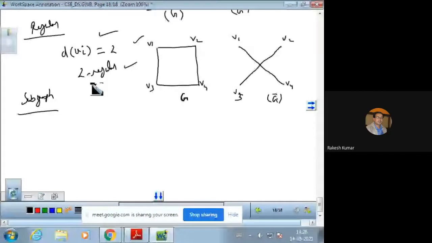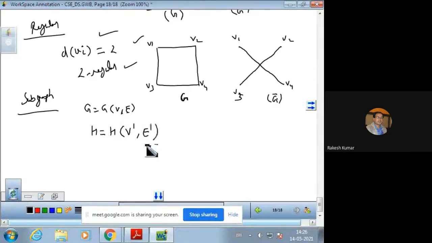Now come to subgraph. Let G be a graph having the set of vertices as well as edges, and H is another graph having the set of vertices V dash and E dash.